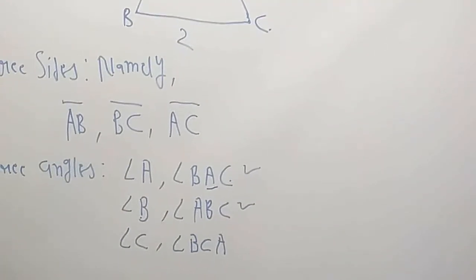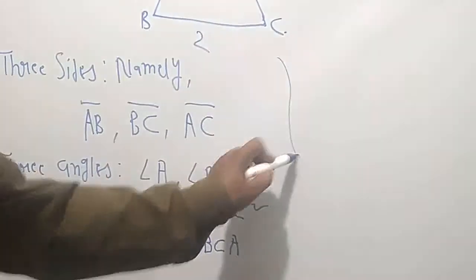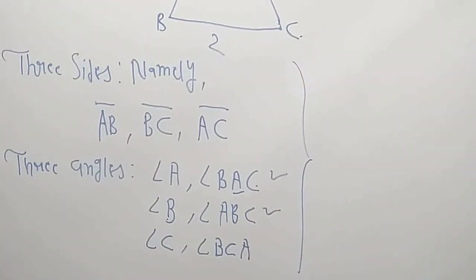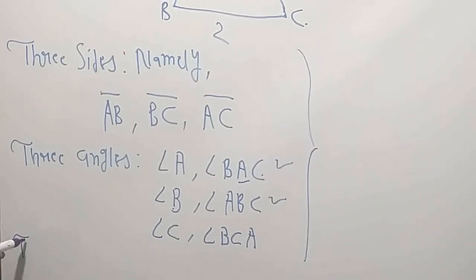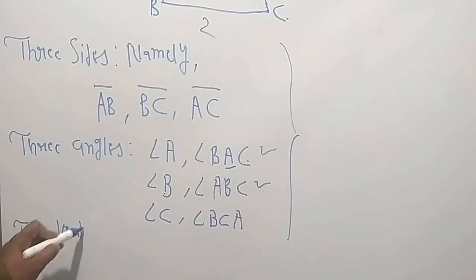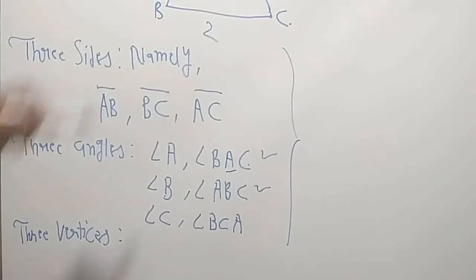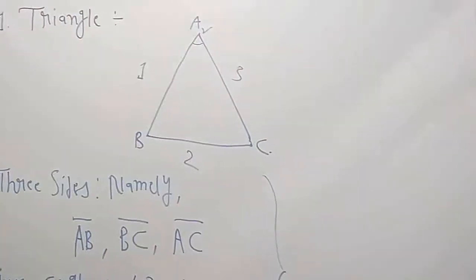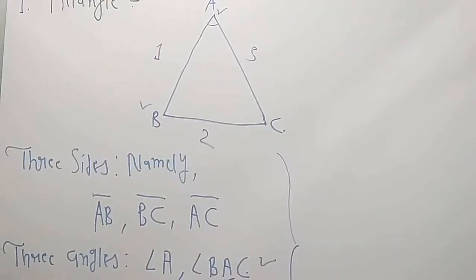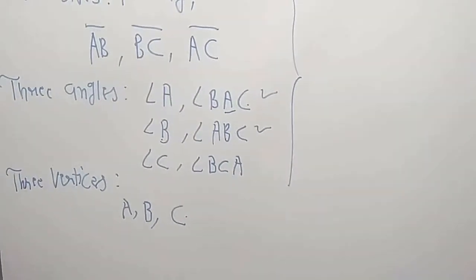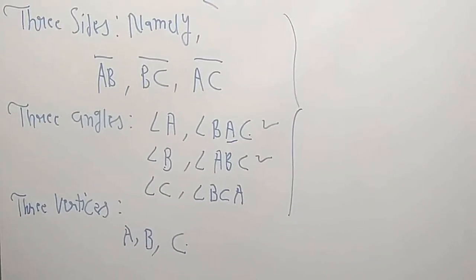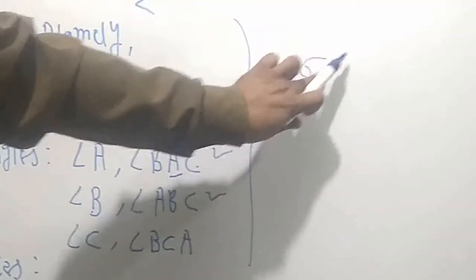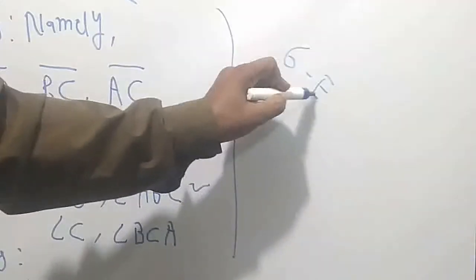So these three sides and three angles are the parts of a triangle, and three vertices are also there. Which are the vertices? This is vertex A. So there are three vertices in this triangle. Now, how many elements are there? There are six elements in this triangle.